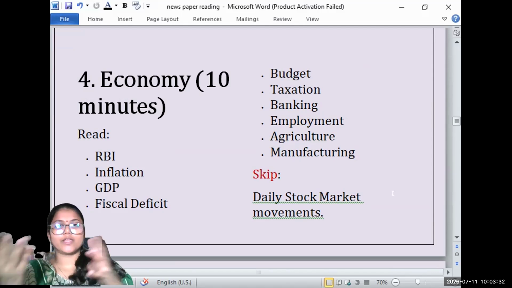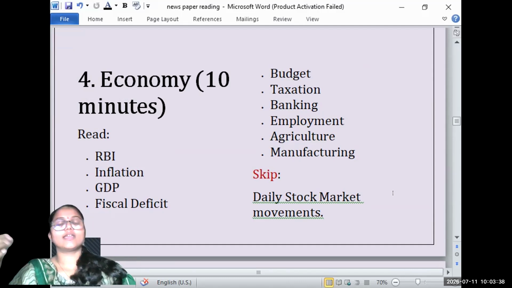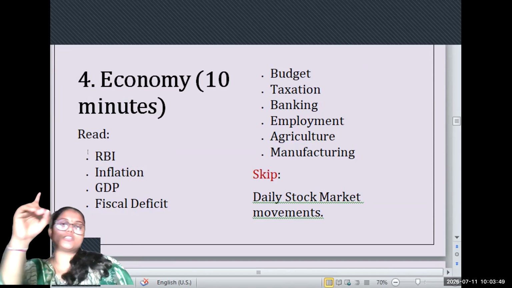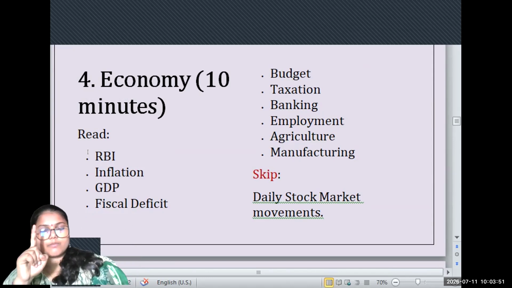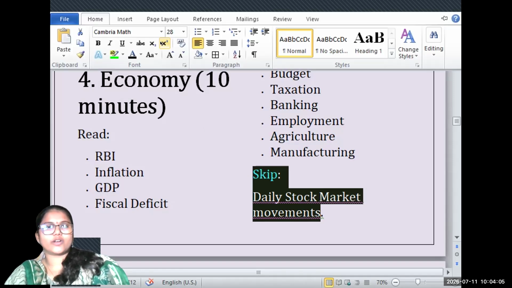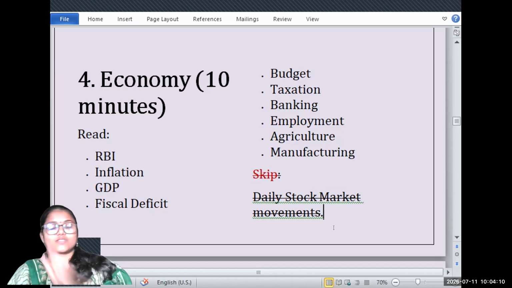We have some sort of public offering in the news. If you're reading the newspaper, you have some public offering of some country, some market movements mentioned. You need to understand that there is only one page provided for the economy section, in which you will have some stock related information. Please don't read that, because it won't be very important for your preparation. If you find any information related to stocks and markets, just strike it off.